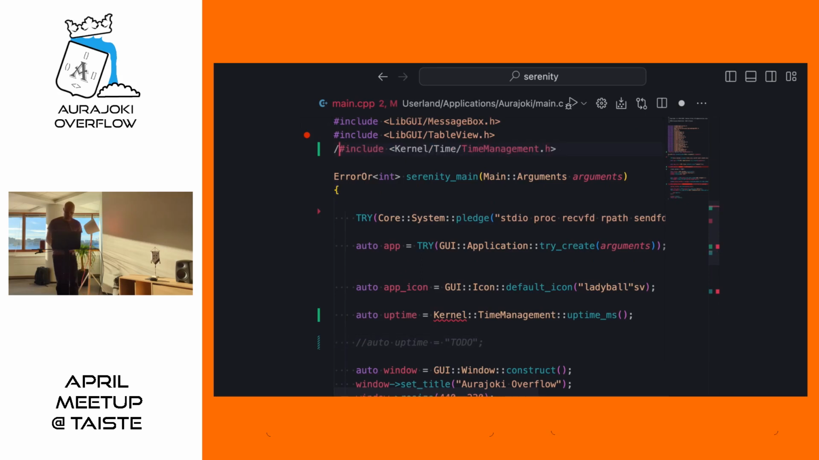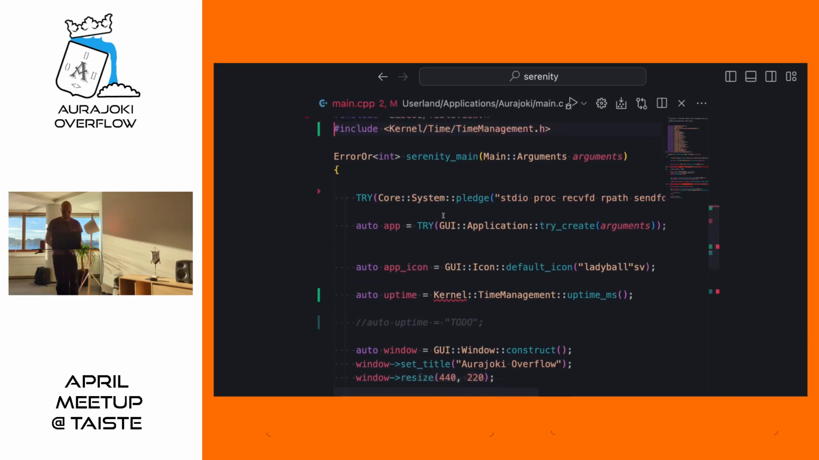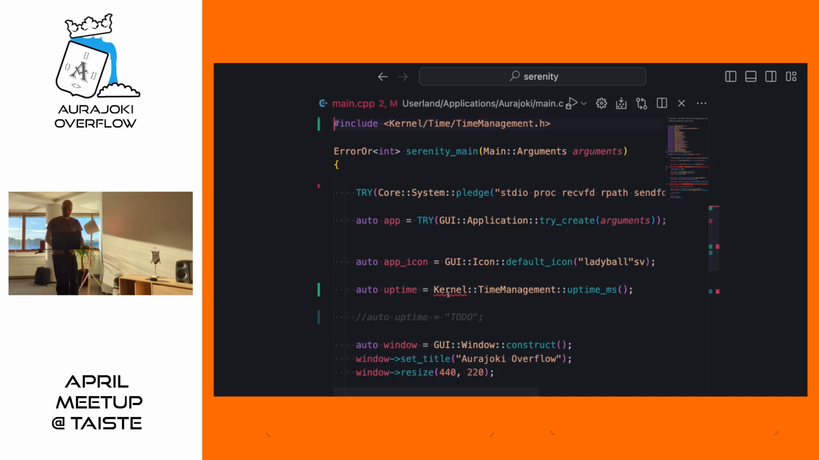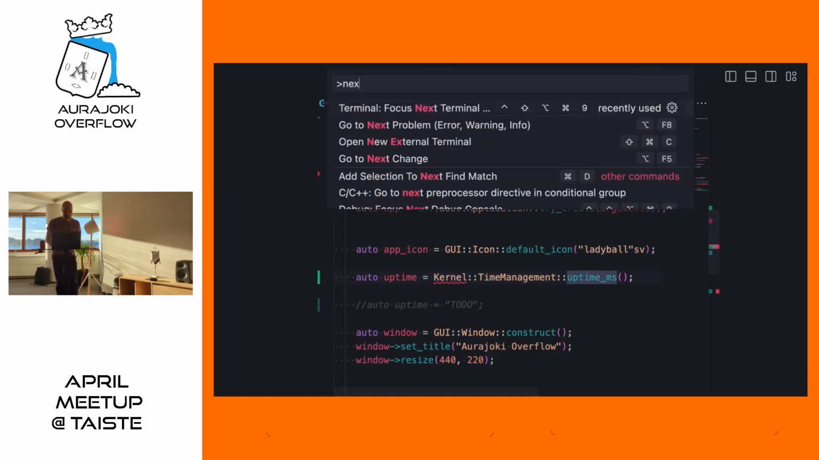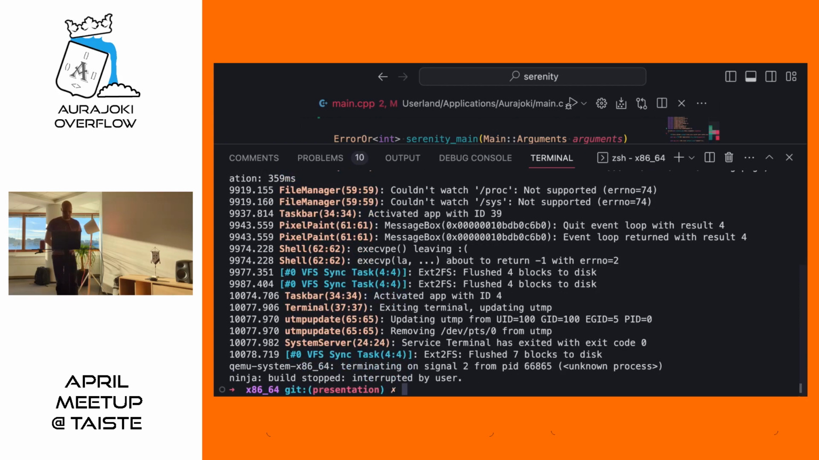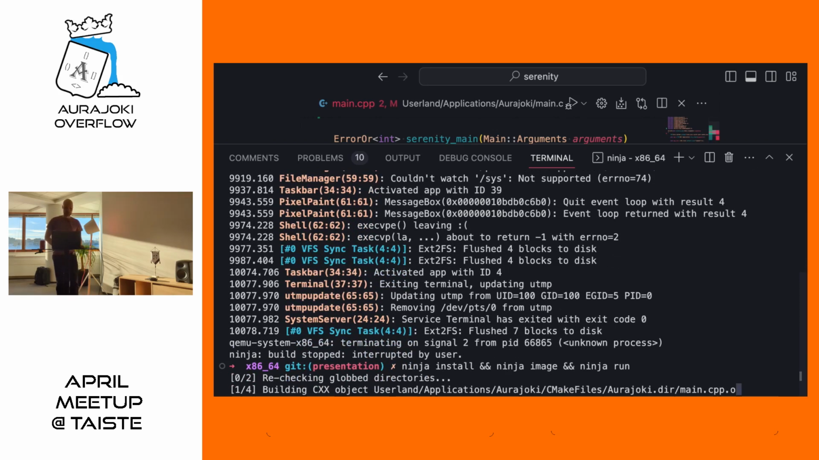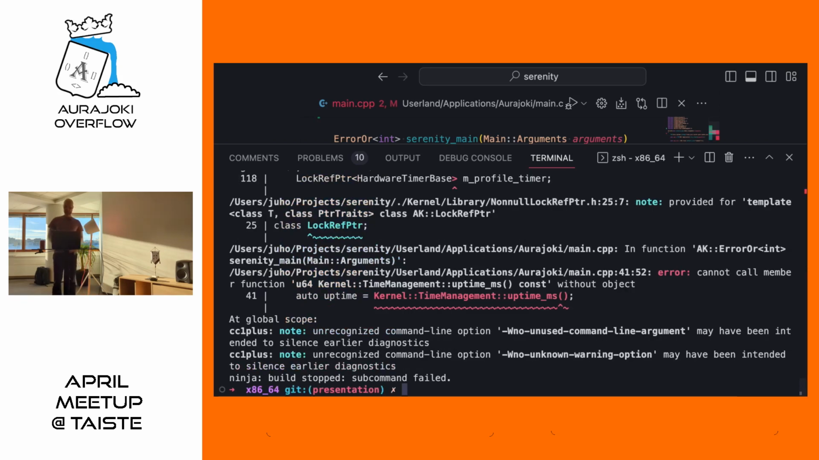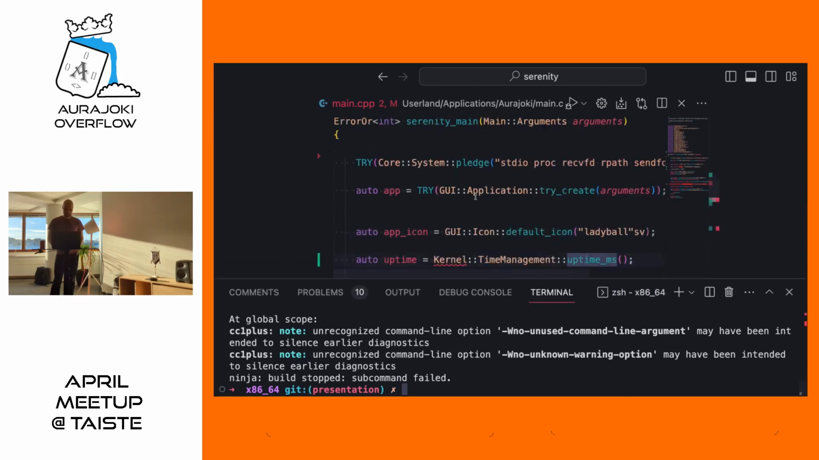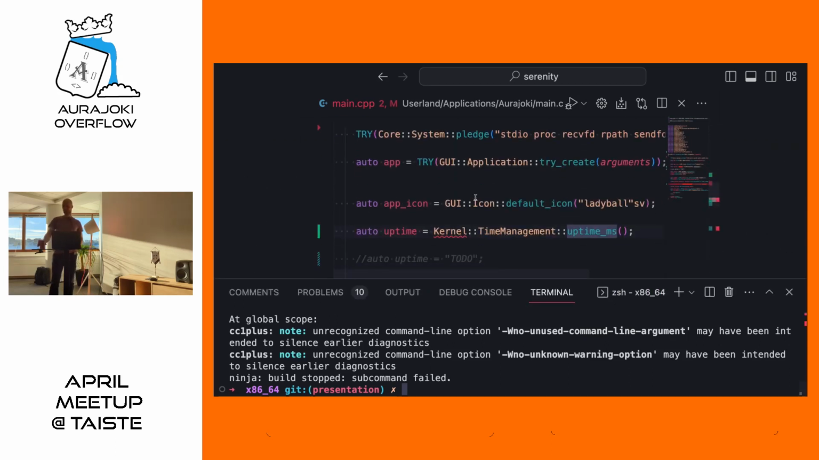So again, to save some time, I have made some boilerplate here. Let's just call kernel time management uptime milliseconds to see what happens. I'll stop the QML running and try to build it with the Ninja build tool. We got errors. We got a lot of errors, and we got errors because of multiple reasons.